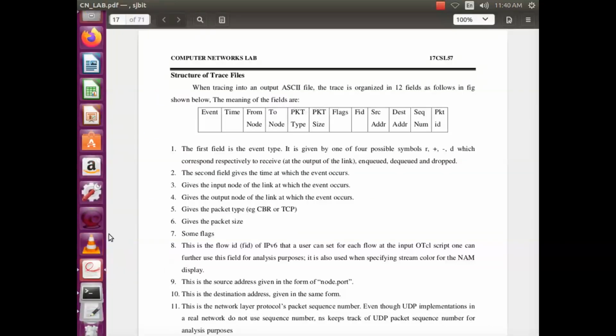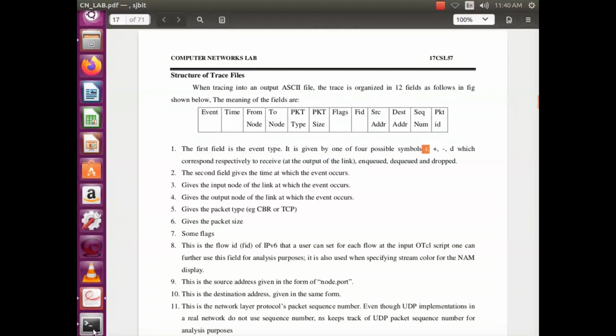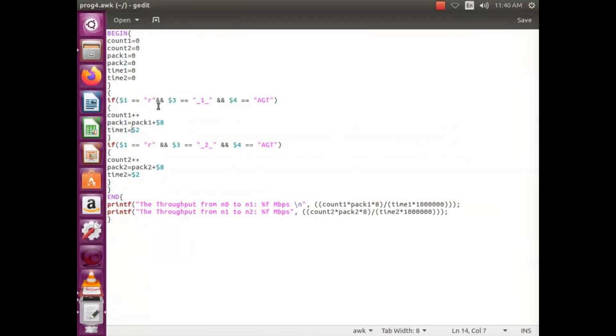So what is $1? If you have received some packets, that is identified with the letter r. So $1 is equal to r.